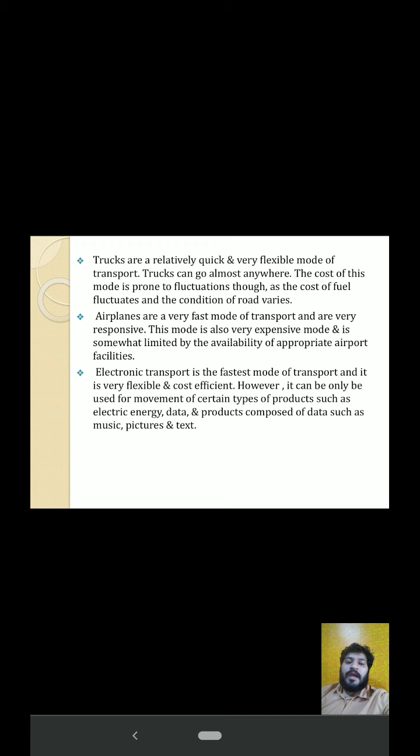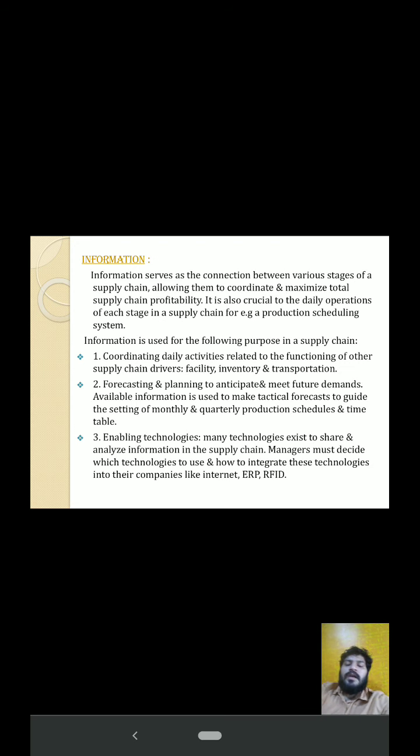However, it can only be used for movement of certain types of products such as electric energy, data, and products composed of data such as music, pictures, and text. Information. Information serves as the connection between various stages of the supply chain, allowing them to coordinate to maximize total supply chain profitability. It is also crucial to the daily operations of each stage in a supply chain.